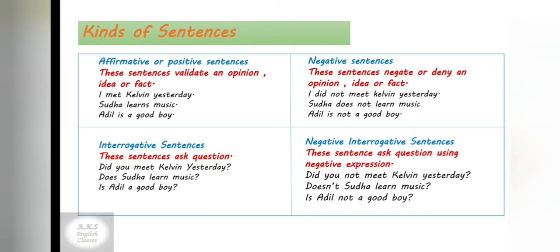And next we have negative interrogative sentences. These sentences ask question using negative expression. For example, did you not meet Kevin yesterday? Doesn't Sudha learn music? Is Adil not a good boy? Hence, one kind of sentence can be changed into another kind of sentences by negating the idea or by using question mark. So students, this was about sentences, kinds of sentences.